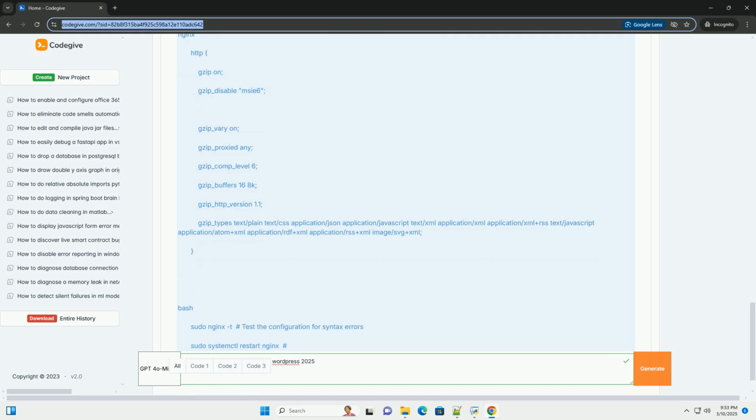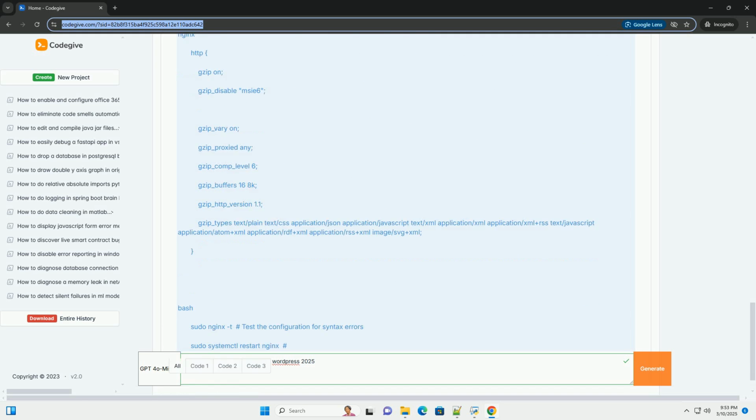Testing and verification. After implementing any of the above methods, it's crucial to test and verify that Gzip compression is working correctly. Online Gzip compression checkers: use websites like checkgzipcompression.com or giftofspeed.com/gzip-test to check if your website is serving compressed content. Gzip metrics and Google PageSpeed Insights: these tools will analyze your website's performance and indicate whether Gzip compression is enabled. Browser developer tools: